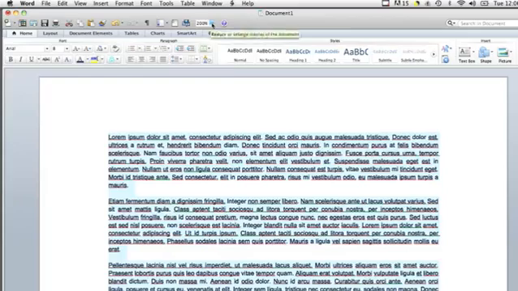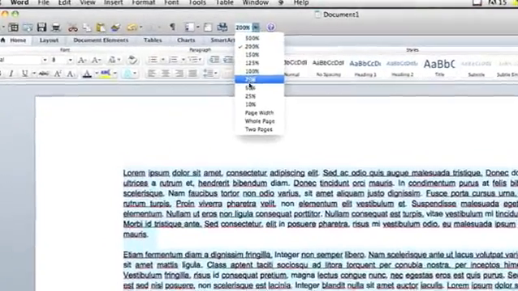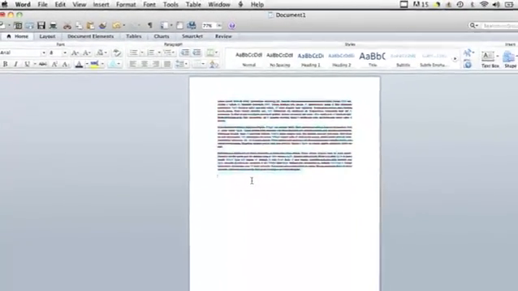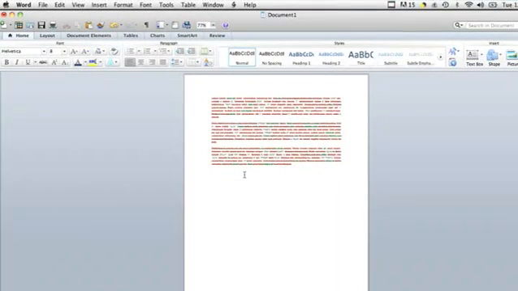Now let's say you want to decrease the scale of your view on Microsoft Word so you can see everything at once. There's a drop down menu right here and you can pull down and go to whole page, and then you can see everything on the page on Microsoft Word.